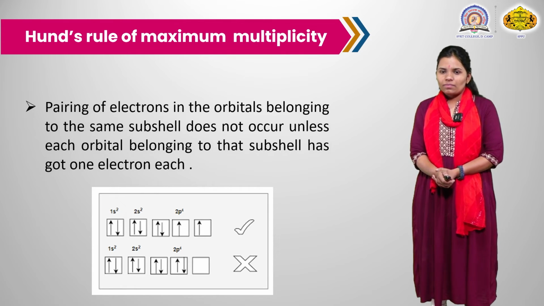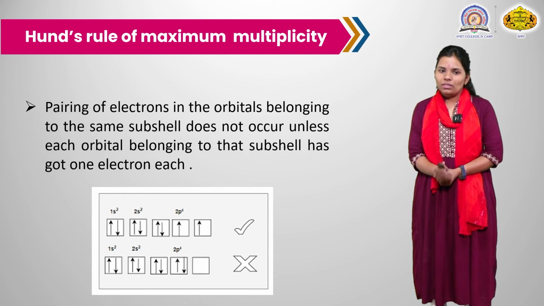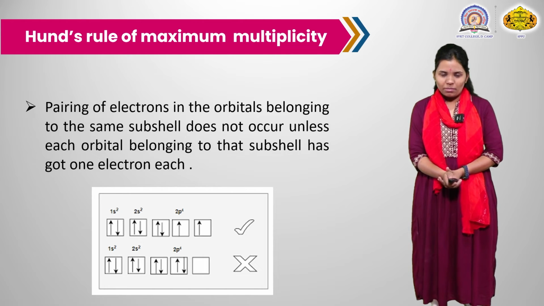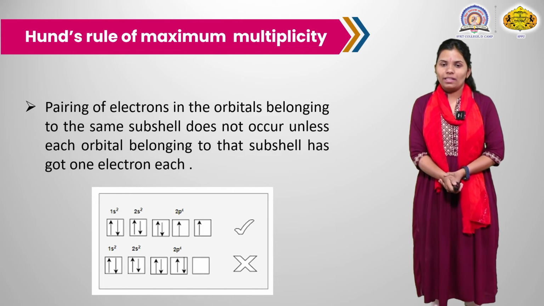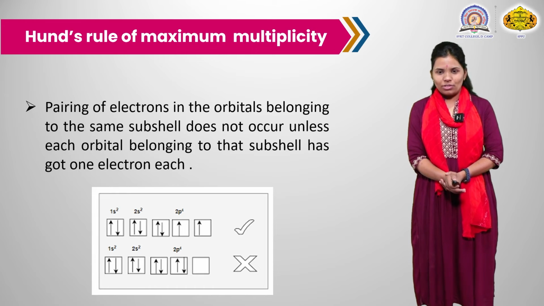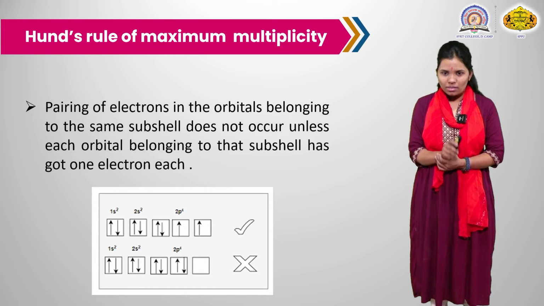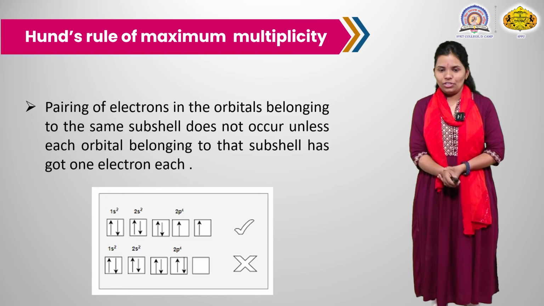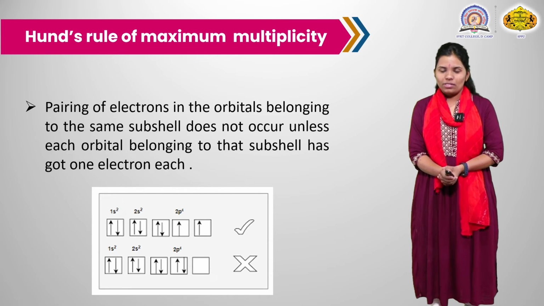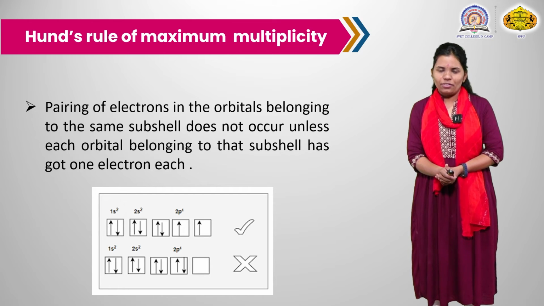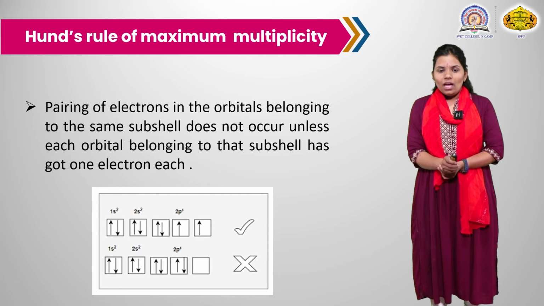Next is Hund's rule of maximum multiplicity. Pairing of electrons in the orbitals belonging to the same subshell does not occur unless each orbital belonging to the subshell has got 1 electron each. Here is an example: oxygen, 1s2, 2s2, 2p4. This is the electronic configuration for oxygen.